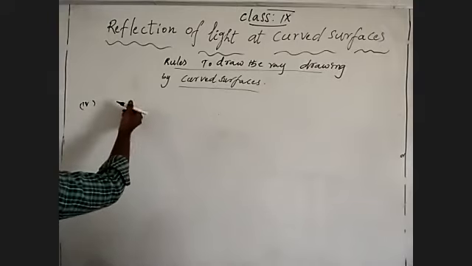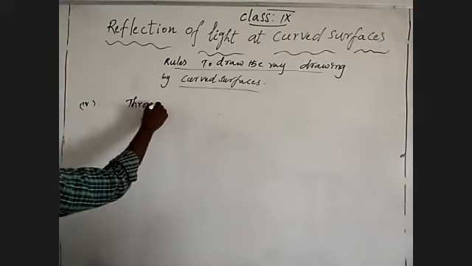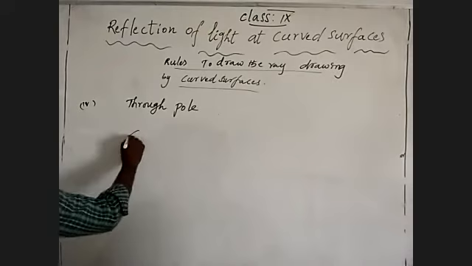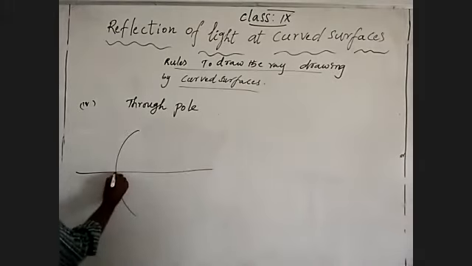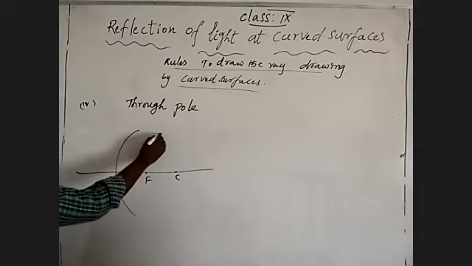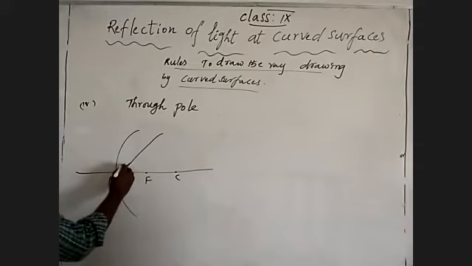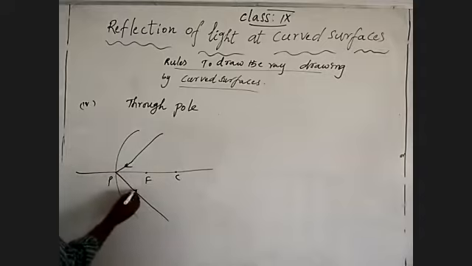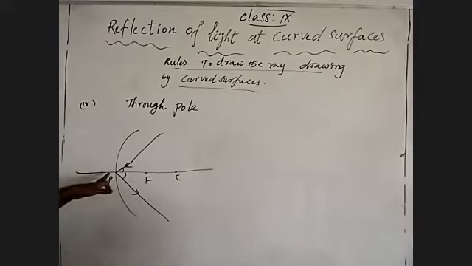Coming to that, the light ray traveling through the pole, on the inner curved surface. Pole, focus, center of curvature. The light ray which is traveling through the pole gives reflection with the same angle of incidence.